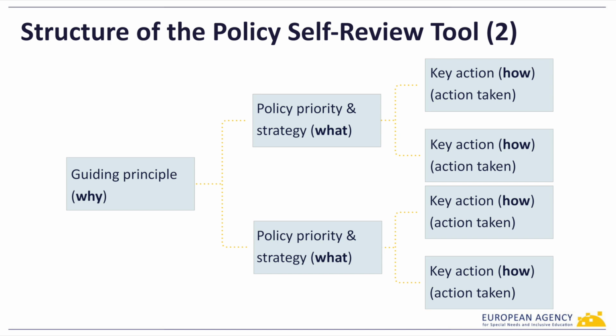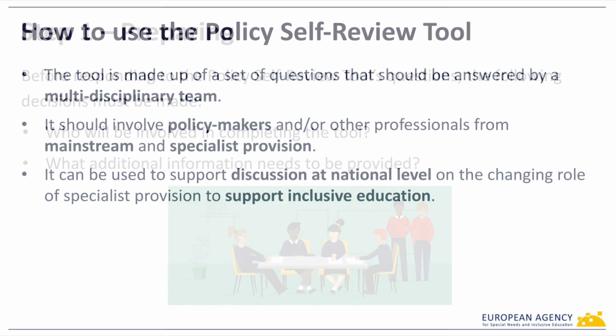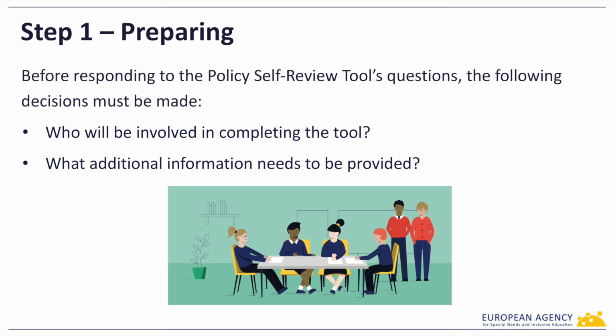The CROSP Policy Self-Review Tool should be completed by a multidisciplinary team, including policymakers or other professionals from mainstream and specialist provision. It can be used to support discussion at a national level on the changing role of specialist provision to support inclusive education. Before you start responding to the tool's questions, consider who will be involved in completing the tool and what additional information needs to be provided.